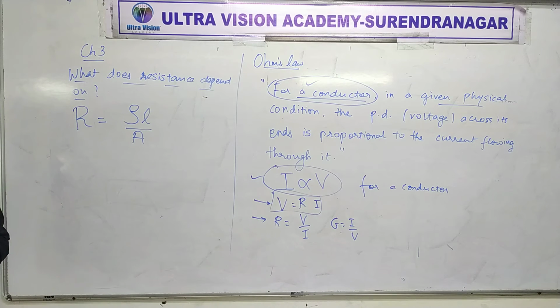How does it come about? Why is resistance inversely proportional to area? Why is it directly proportional to length? Something else wouldn't come, L square wouldn't come.